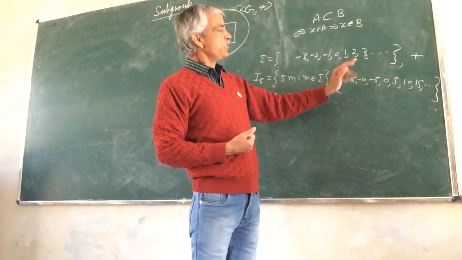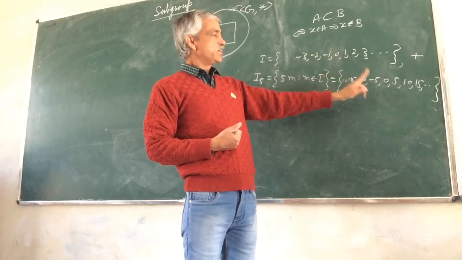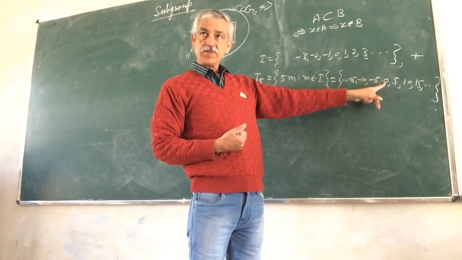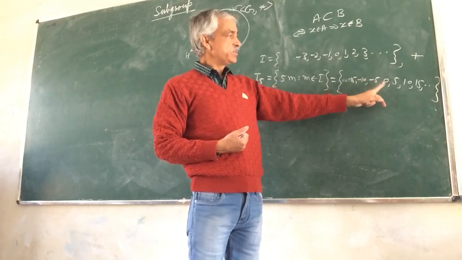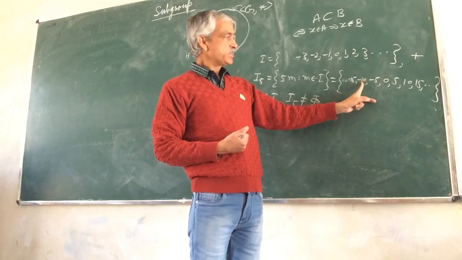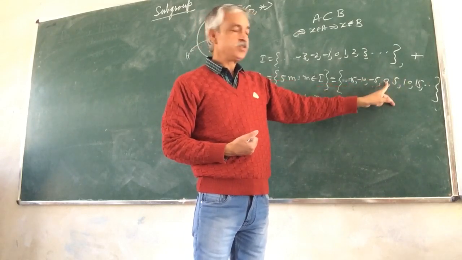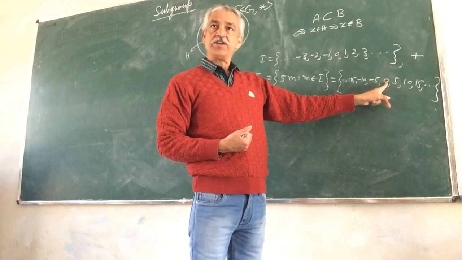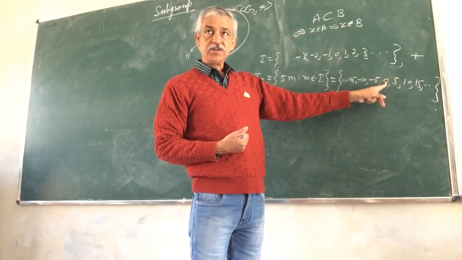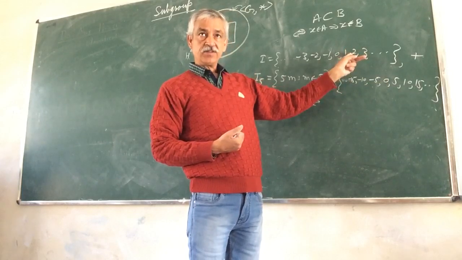The same element that works as identity element for I works as identity for this set also. It is 0. You add any element of this set to 0, you get the same element. Minus 10 plus 0 is equal to minus 10. 10 plus 0 is equal to 10. So identity element exists. In fact, it is the same identity that is there for the bigger set I.